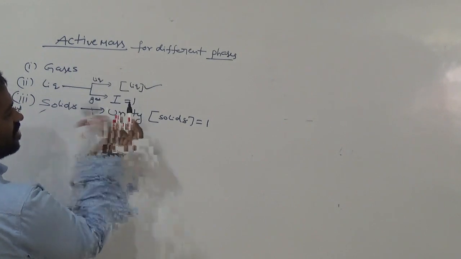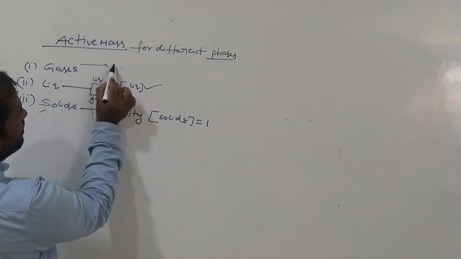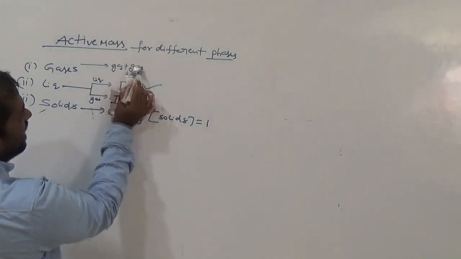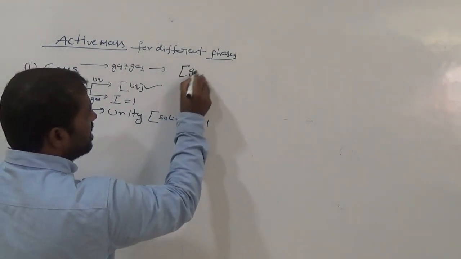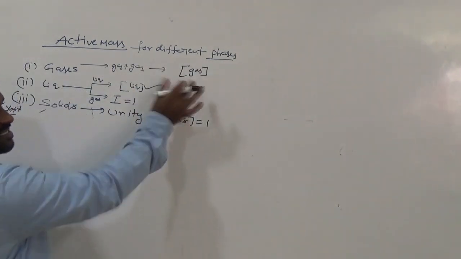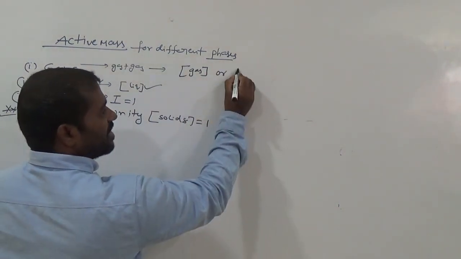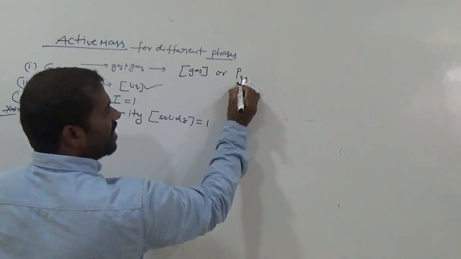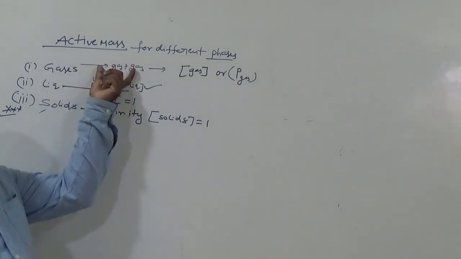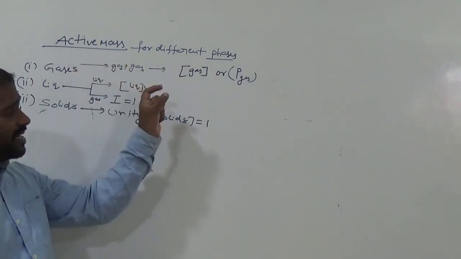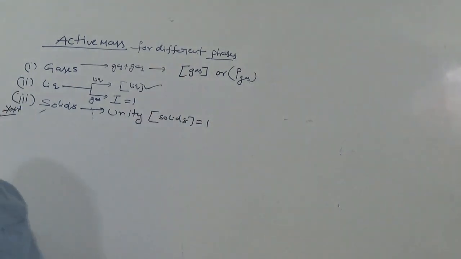Okay. So come to gas. That means gas interacts with gas. In this case, active mass is taken as its concentration. Concentration of gas is the active mass. In the case of gas, we can also take active mass as the pressure of the gas. In the case of a gaseous reaction, active mass is taken as concentration of the gas or pressure of the gas also. Does gas have pressure or not?